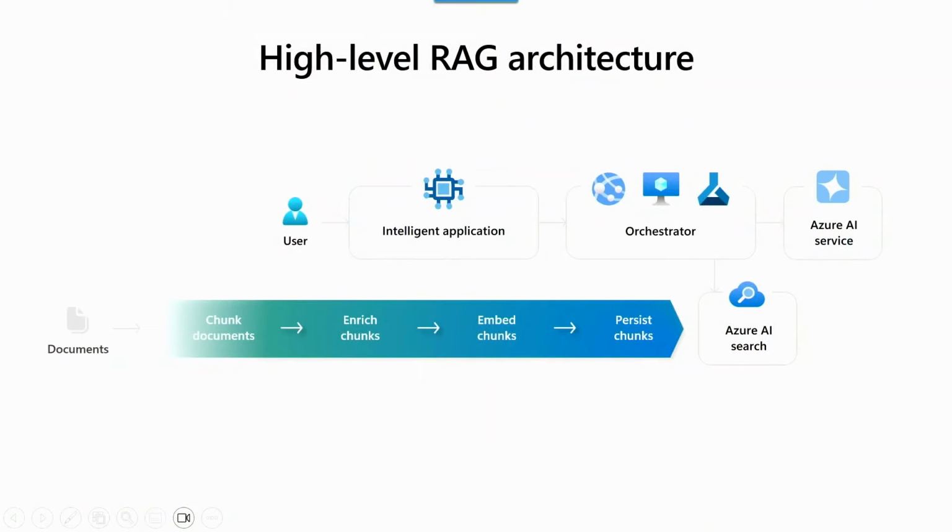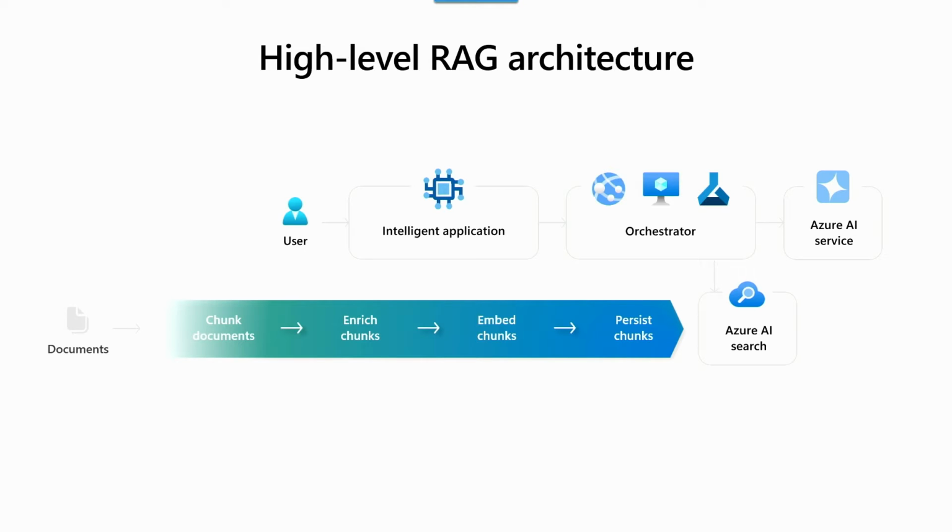Let's start talking about actually building out a RAG solution. So let me get to the right slide. Okay, so what you see here is the same high-level architecture you saw earlier on the top.